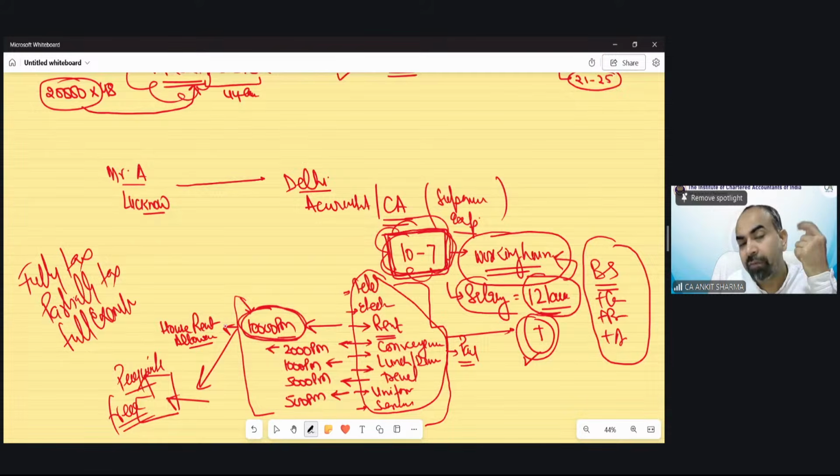The company could give you a lunch allowance, or if the company has a canteen, it can say you can have your lunch free in that canteen. That would be called a perquisite. The company can give you a conveyance allowance for office and residence, or the company can give you the facility of a cab, that there's a company car that will pick you up and drop you. That would be called perquisites. We will discuss in detail in the perquisite session.